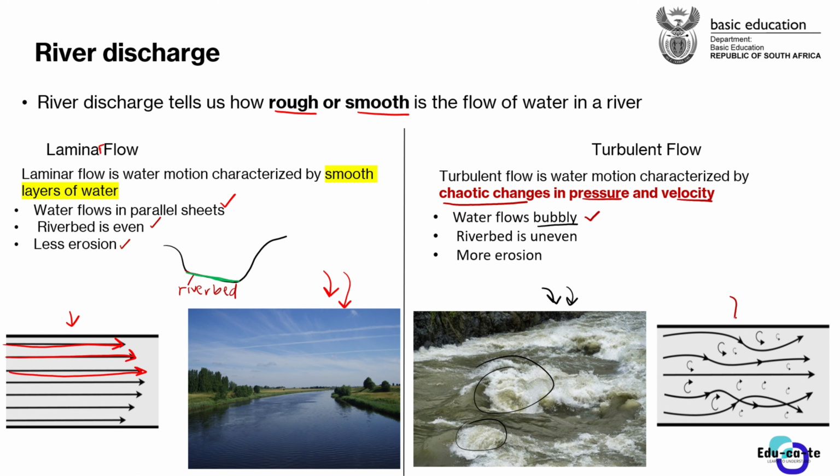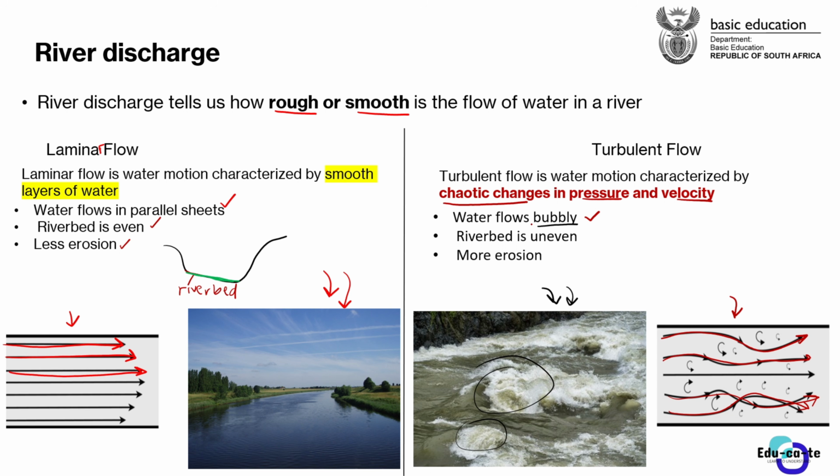This is the most common diagram that they like to use to show that the layers of water are not really parallel as compared to the laminar flow. They are just mixed up. Some of the water is flowing in multiple different directions, and some of the water is clashing with other water. The layers of water are clashing with each other, causing this to be a turbulent flow, a rough flow of water.